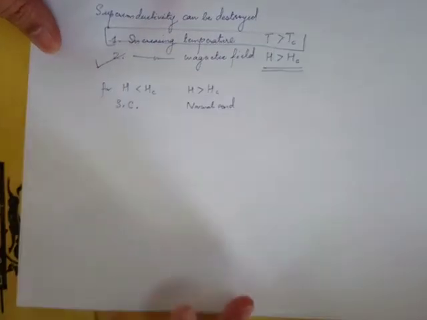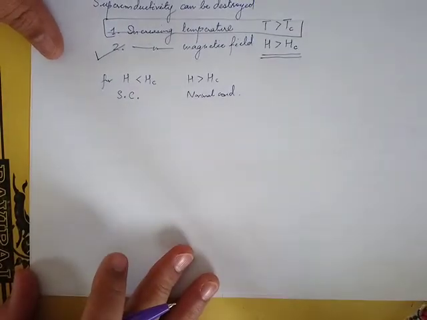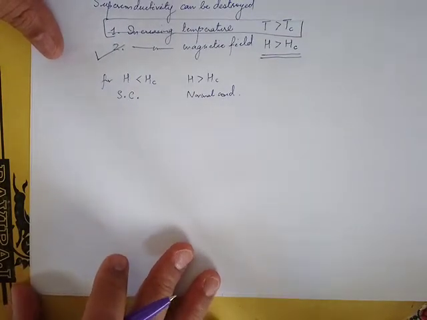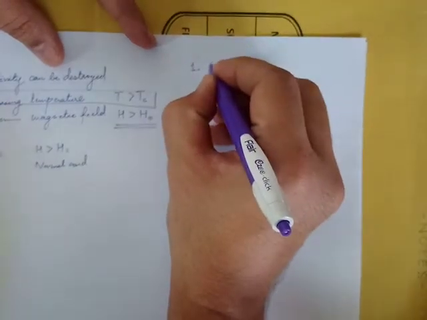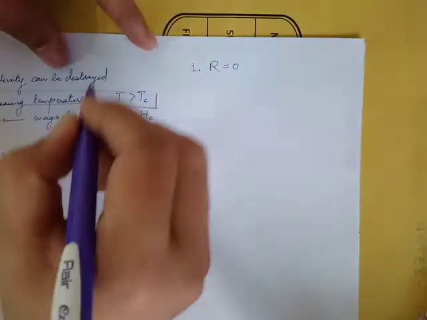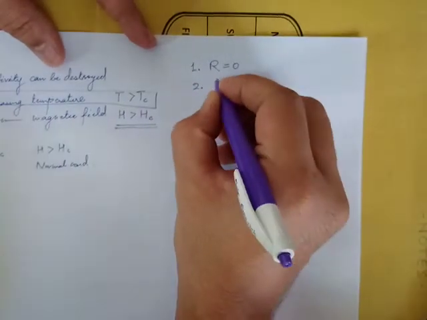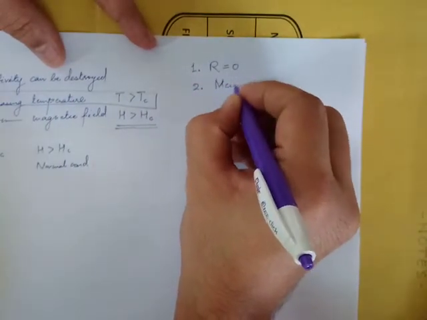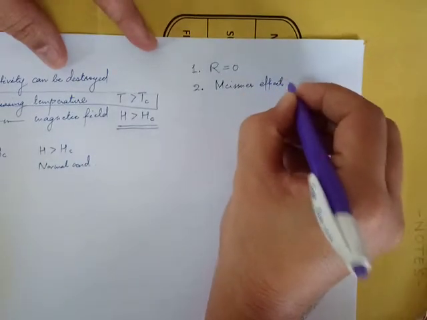Now the question is, how do you know whether a conductor is a superconductor or not? You know that with the help of two factors. First, R equal to 0, that is resistance has to be 0 for a superconductor. Second, Meissner effect, that is the superconductor shows Meissner effect.